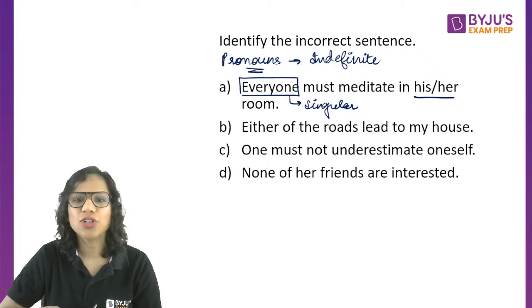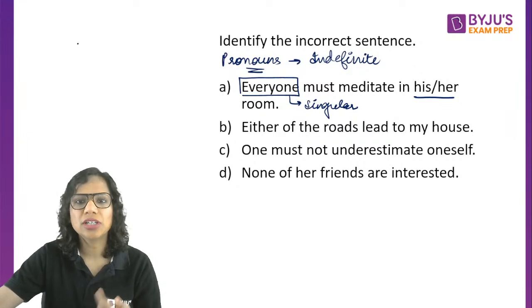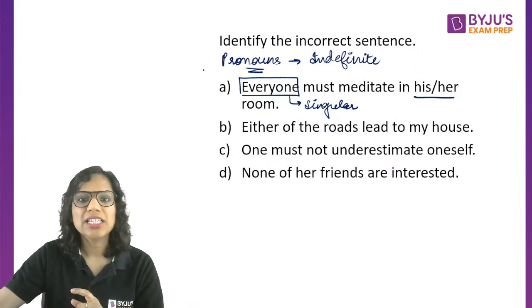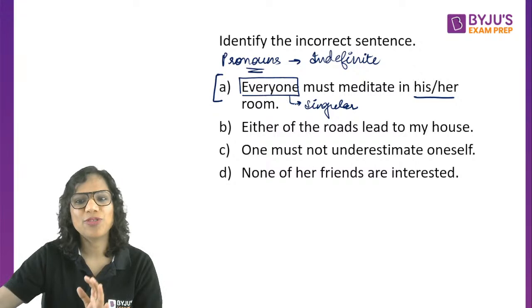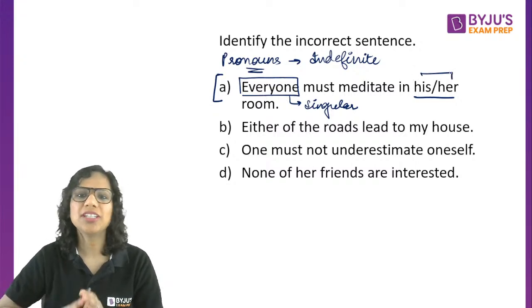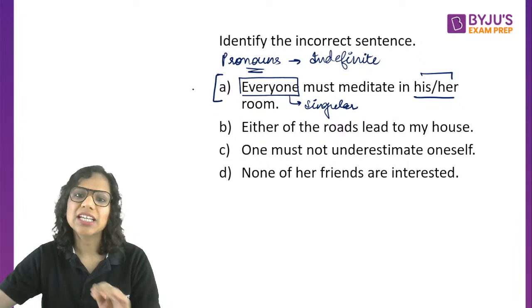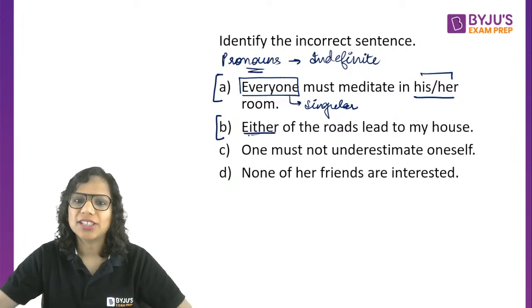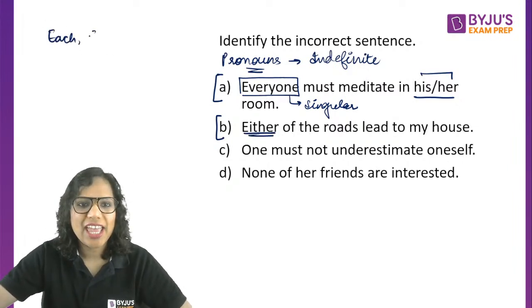I understand that you may have heard this in colloquial, spoken informal English: everyone must meditate in their room. That is because, A, it is very tedious to repeat his or her time and again, and secondly, if I want to be gender neutral, then their is better as compared to his or her. So those two reasons actually prompt us to say their, but standard British English still says that everyone is singular and therefore it should be his or her and not their. Okay, so A is correct. No error there. Good, nobody said A also. Now B, either, each, every, either, and neither.